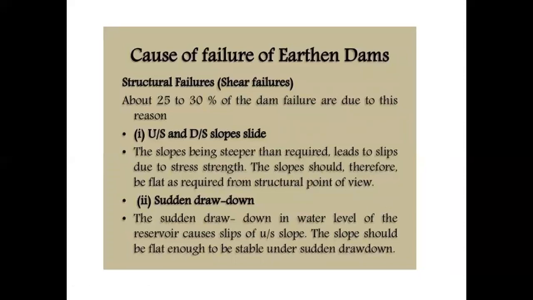Structural failure. About 25 to 30% of dam failures are due to these reasons. Upstream and downstream slope: a slope steeper than required leads to slips due to stress and strength. The slope should therefore be flat, as required from the structural point of view. The second one is sudden drawdown. A sudden drawdown in the water level of the reservoir causes slips of the upstream slope. The slope should be flat enough to be stable under sudden drawdown conditions.